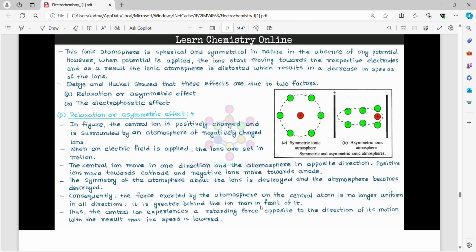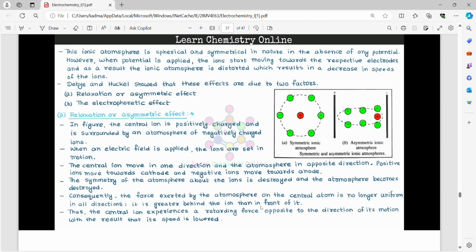Relaxation or asymmetric effect. In the figure, the central ion is positively charged and is surrounded by an atmosphere of negatively charged ions. When an electric field is applied, the ions are set in motion. The central ion moves in one direction and the atmosphere in the opposite direction. Positive ions move towards the cathode and negative ions move towards the anode.